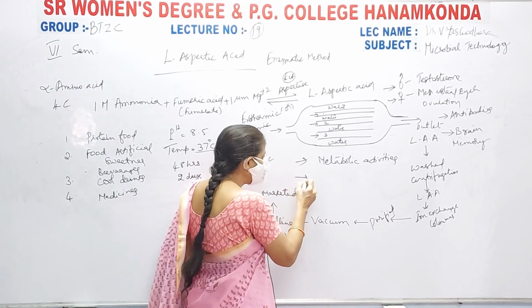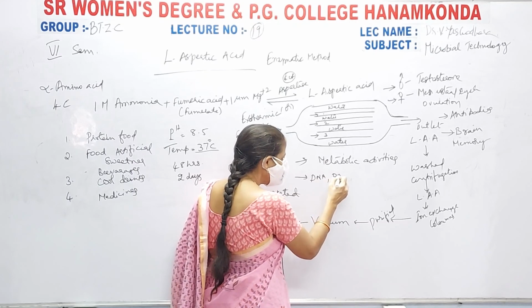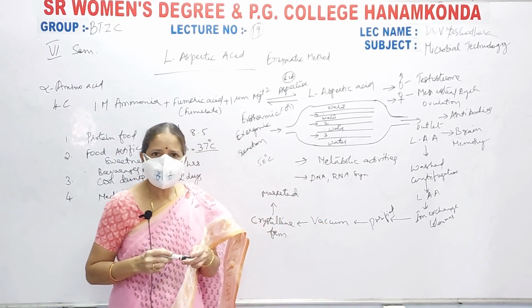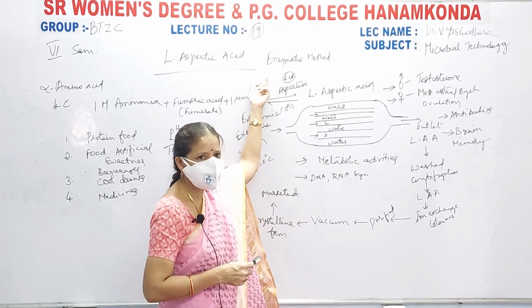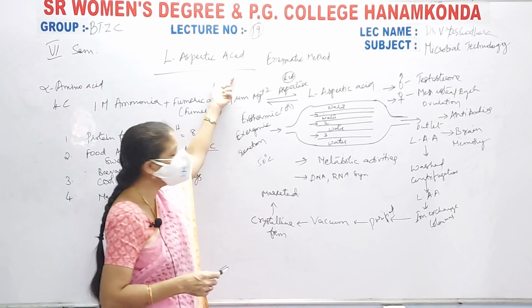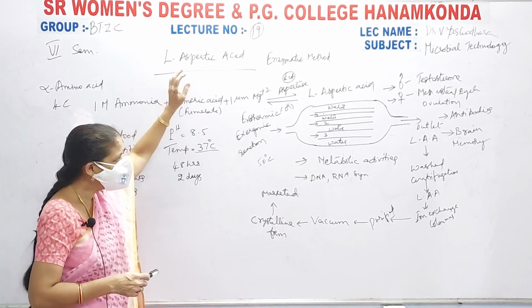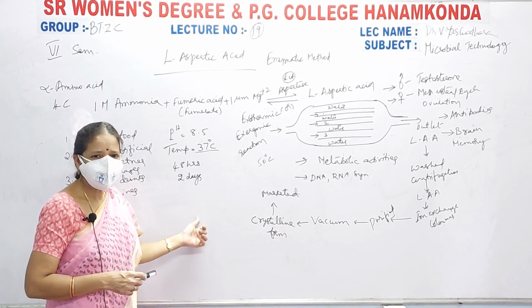Next, this also helps in DNA and RNA synthesis. That is, nucleic acids are synthesized with the help of this L-aspartic acid. L-aspartic acid is a non-essential amino acid. It helps in the production of all these. These are the applications of L-aspartic acid.